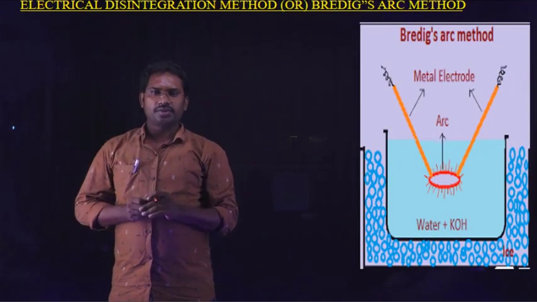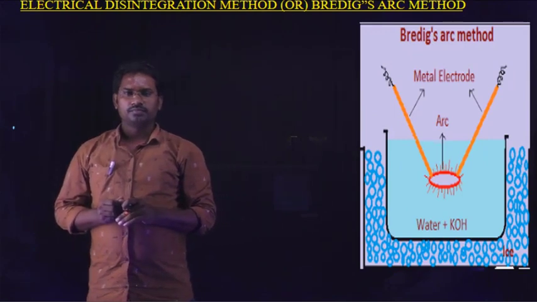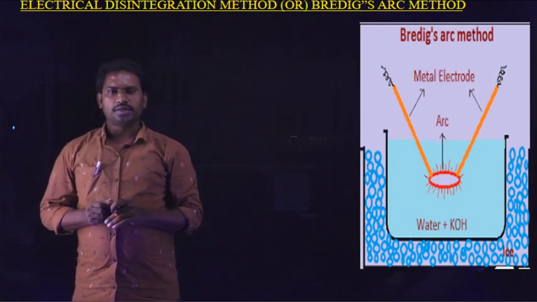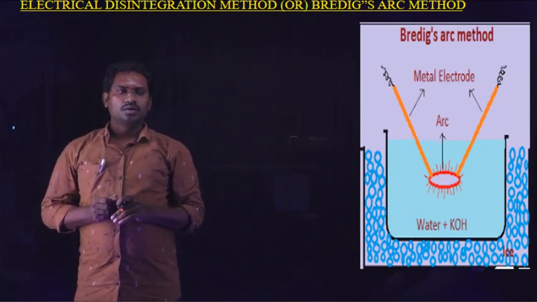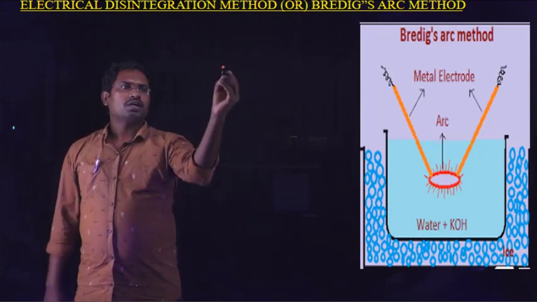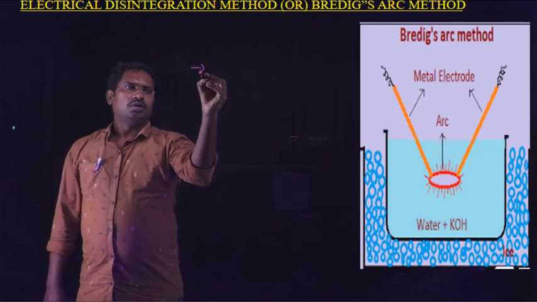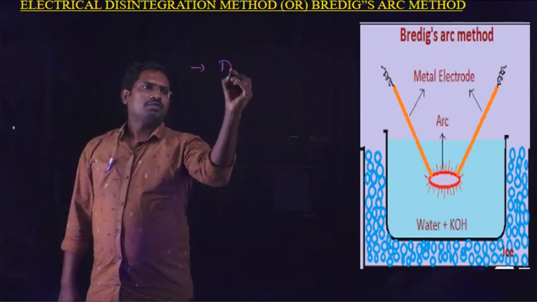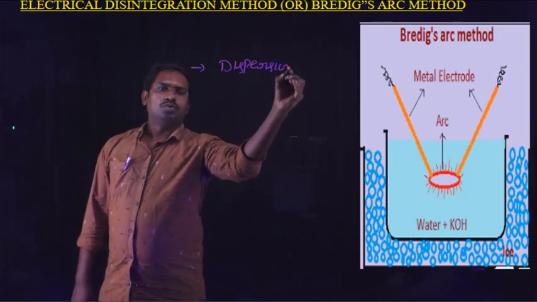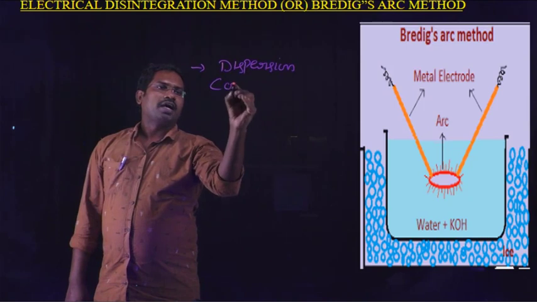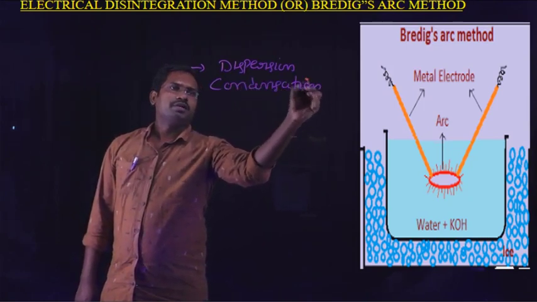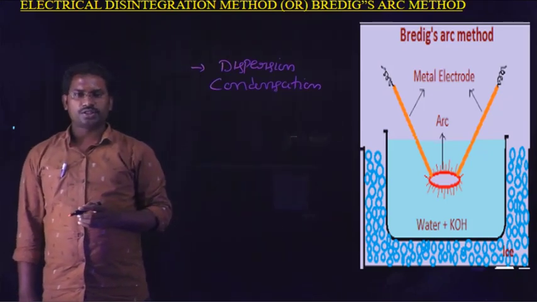Electrical disintegration method or Bredig's arc method. What types of colloidal solutions can be prepared by the electrical disintegration method? Generally in Bredig's arc method, both dispersion and condensation take place.